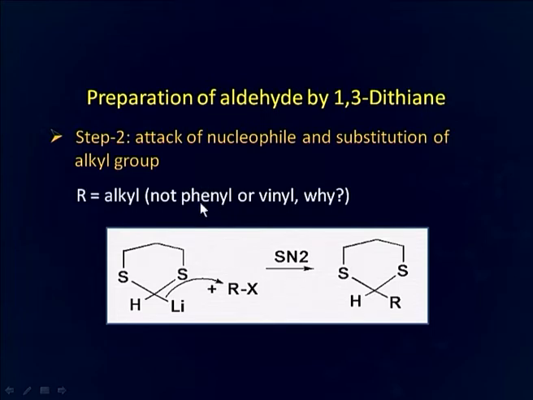Actually, in case of a phenyl group we will have to use bromobenzene, or in case of a vinyl group we will have to use vinyl chloride or vinyl bromide. In both the cases there is a double bond character in the carbon-halogen bond, and the breaking of that kind of bond by nucleophilic substitution, as it is easier in case of alkyl halide, is not that easy in case of phenyl halide and vinyl halide.